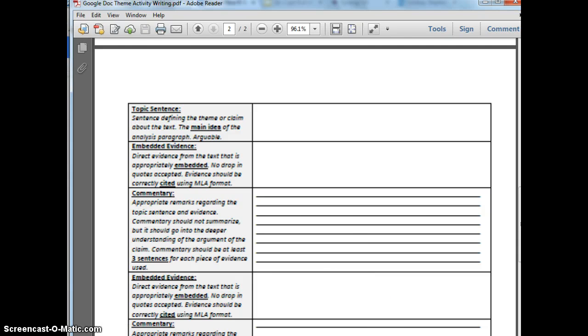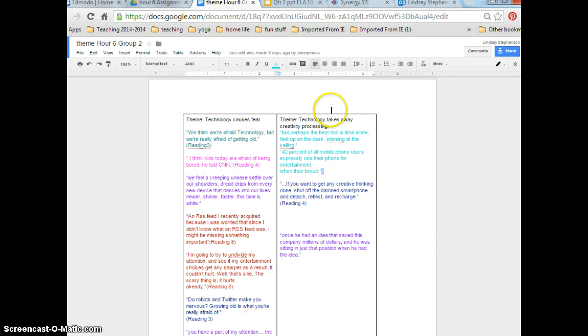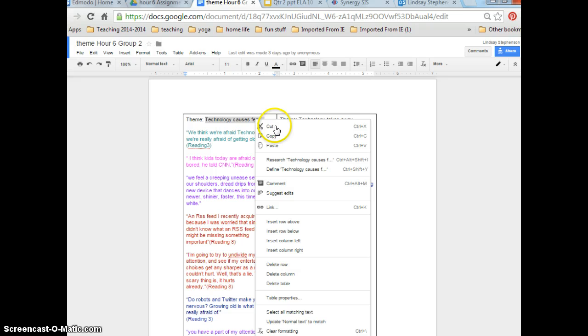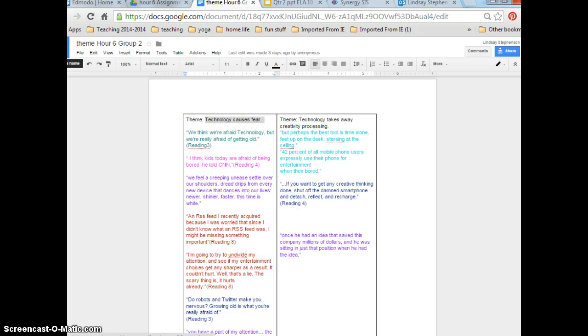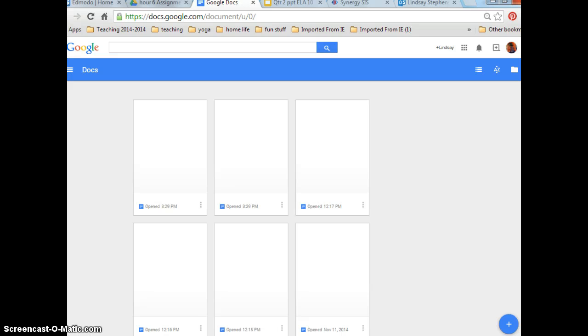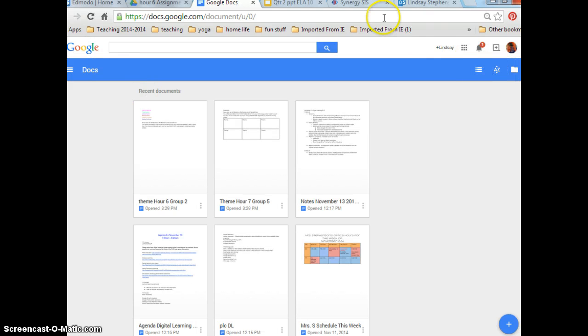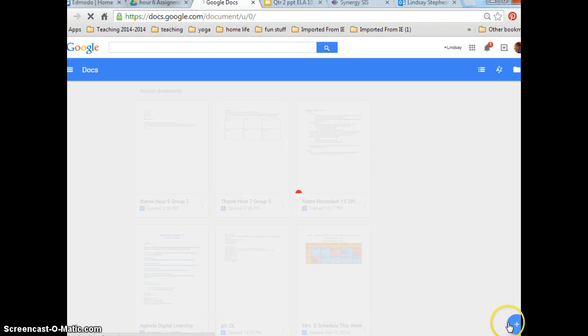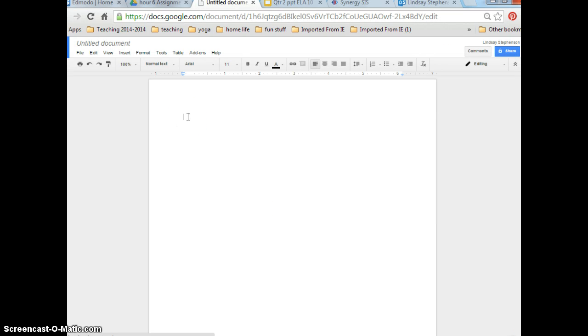So what I would do is I would open up that document, and it should look something like this. So this first sentence at the top, that sentence is your theme sentence. Technology causes fear. That's an argumentative statement. So I would take that, I would copy it, so you could either do Control C or right click copy. I'm going to go ahead and open a new document so that I can start a new Google document. There we go, down the bottom. So I'm going to actually use a Google Doc to write my paper.